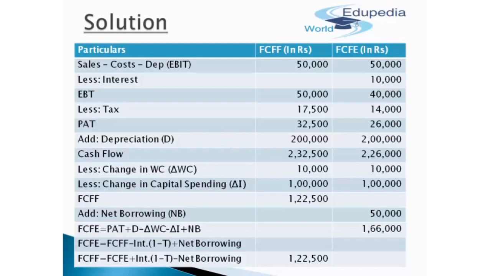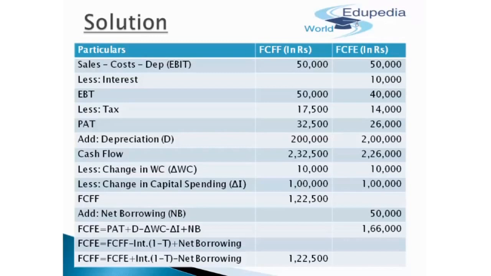Now, we'll have to add back the depreciation, depreciation being a non-cash kind of expenditure. So we'll add back the depreciation in both free cash flows for firm and free cash flows for equity. That was rupees 2 lakh. We got the overall cash flow as 2,32,500 in case of free cash flows for firm, whereas in case of free cash flows for equity, we'll get the cash flow as 2,26,000.